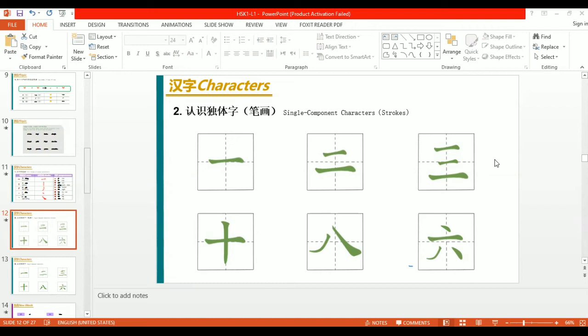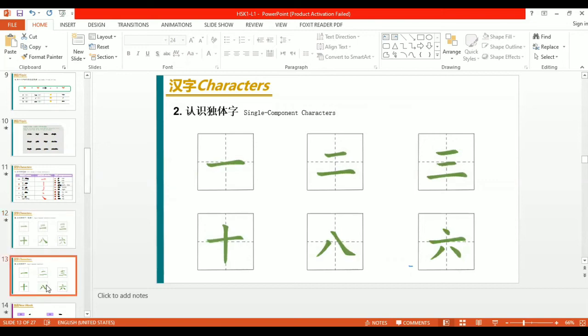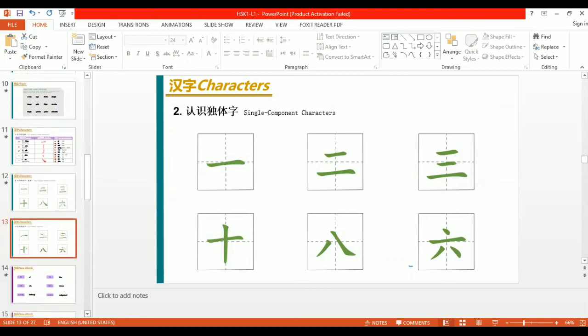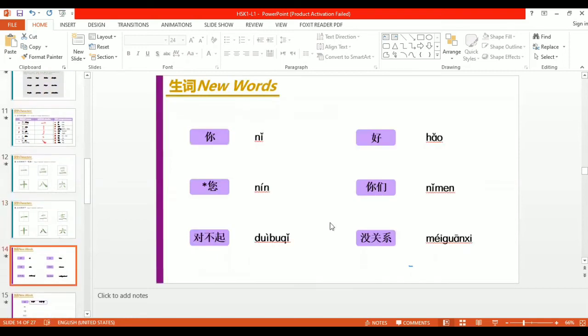So you can write over there just like this: sān, sān. So these were the basic things which I mentioned above.